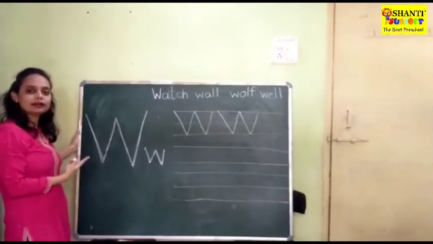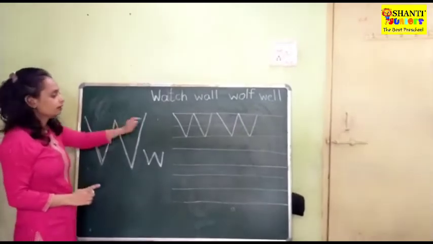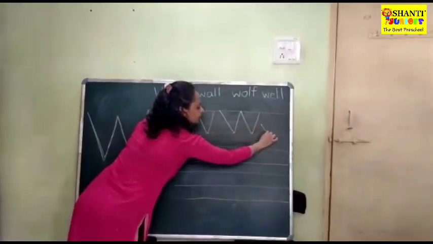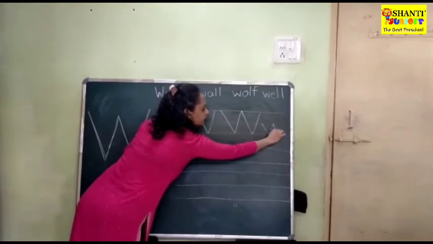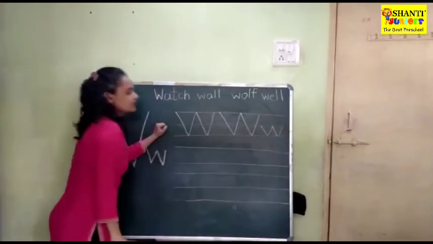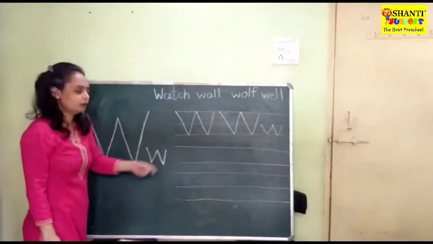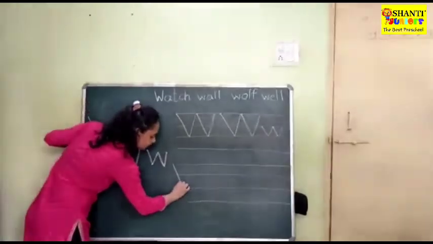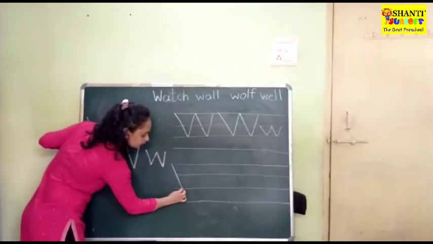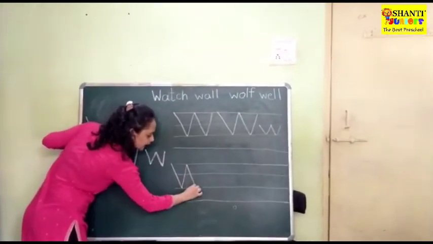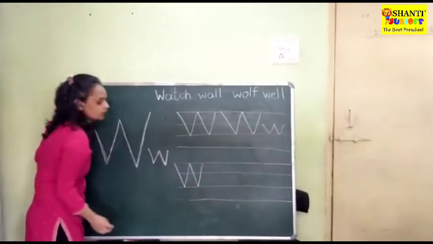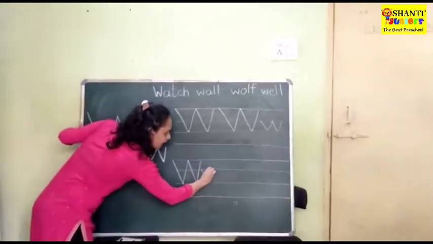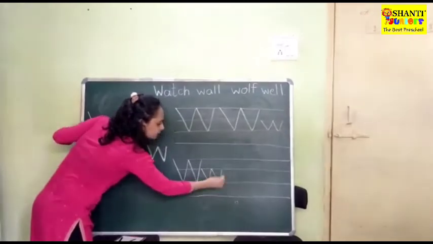And how are we going to write the small letter? Same way. Just you have to write it in the blue line. Same. Down, up, down, up. So this is small letter W. Okay, now we'll do it together. Down, go up, down, up. So it becomes W. Small letter, down, up, down, up.